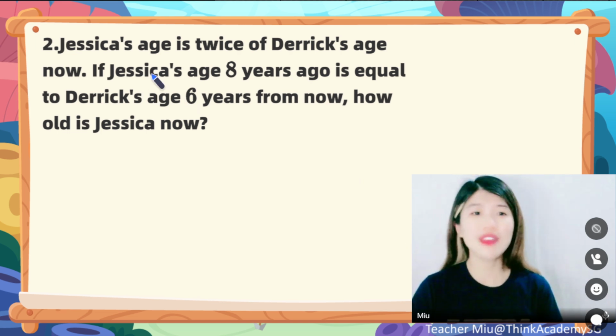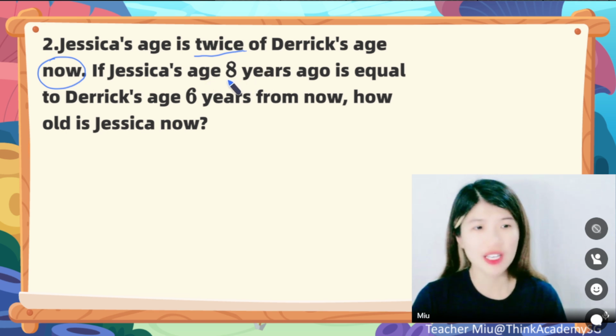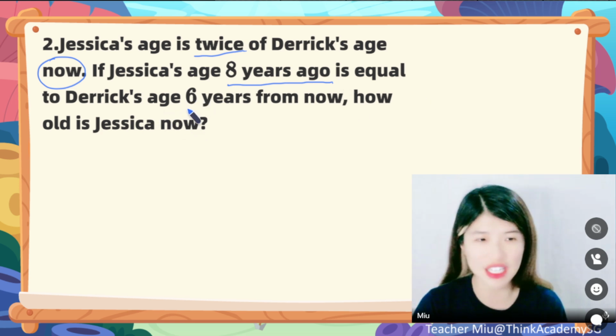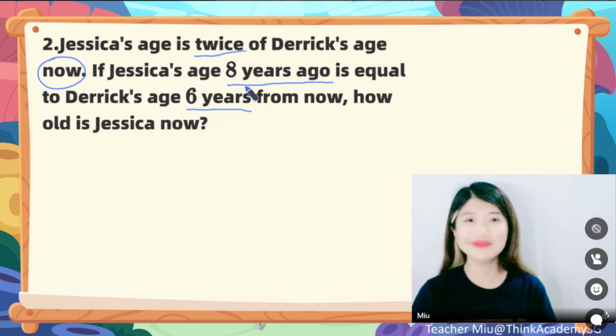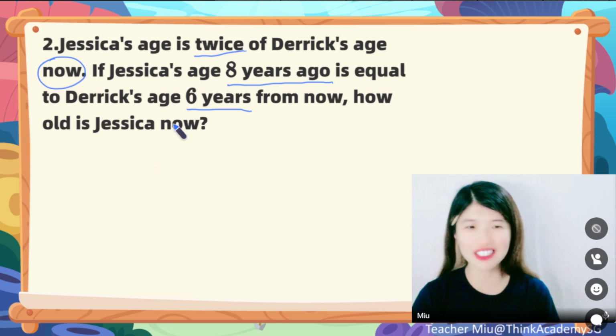Let's try this one. It says Jessica's age is twice of Derek's age now. If Jessica's age 8 years ago is equal to Derek's age 6 years from now, how old is Jessica now? Well then, it's now. Everything is about now.